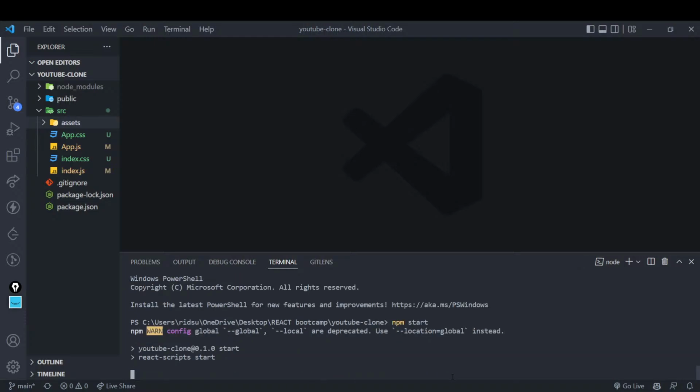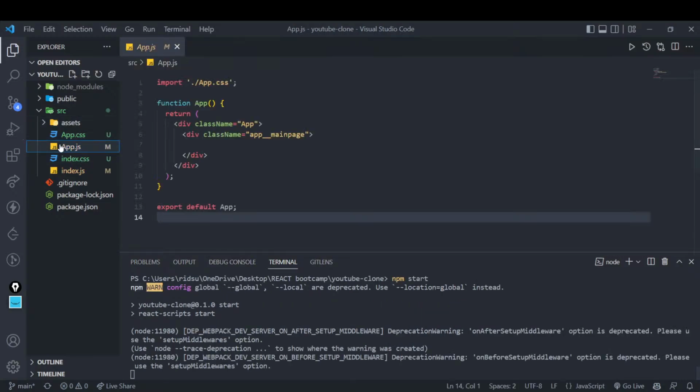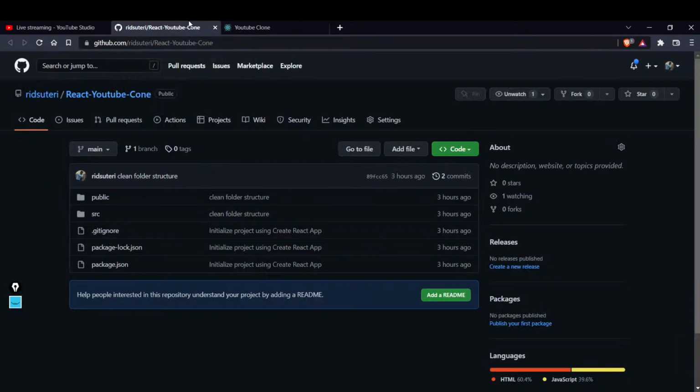Nothing fancy will happen, just a simple app will open. I think it will not even show anything because I have not written anything into it yet. See, just the title is changed. It says just YouTube clone. Also, this folder is there; I am not deleting it or making it private.